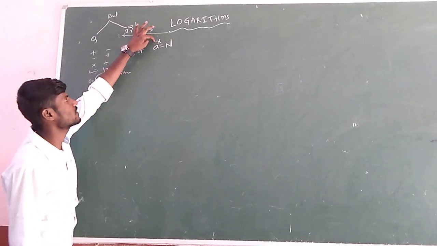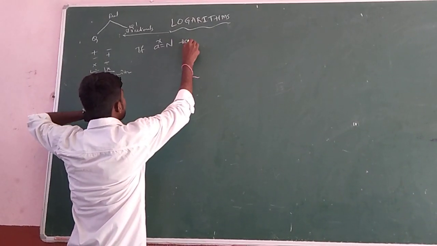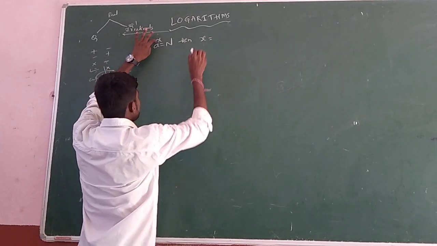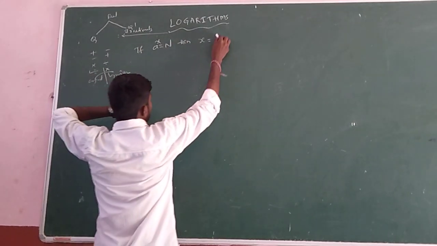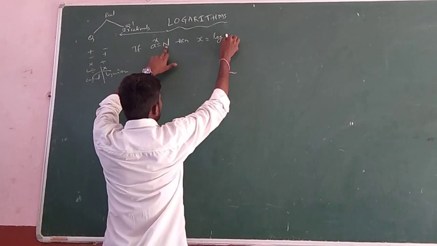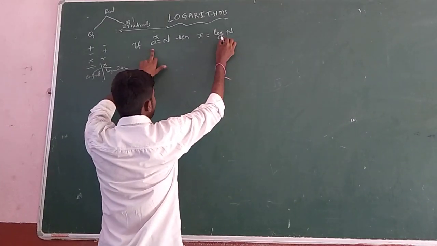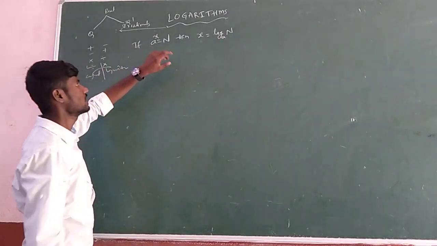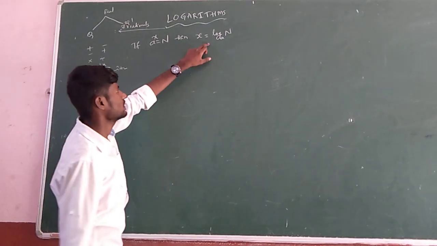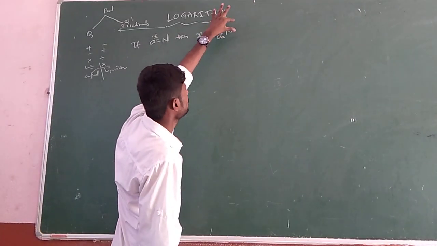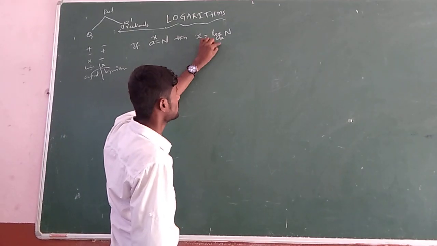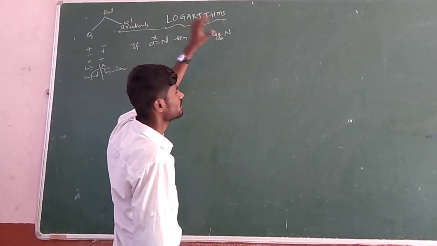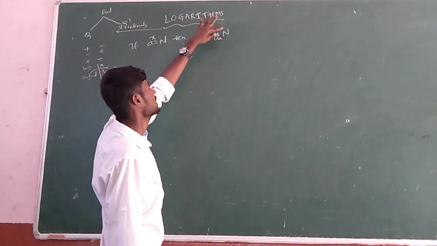So what is the value of x? That solution exists in the logarithm system: the logarithm of the number n to the same base a. This can be read as x equals logarithm of number n to the base a, or simply log n to base a.